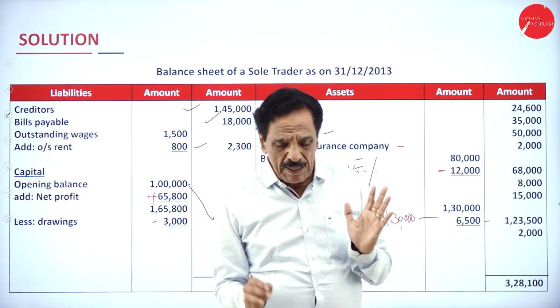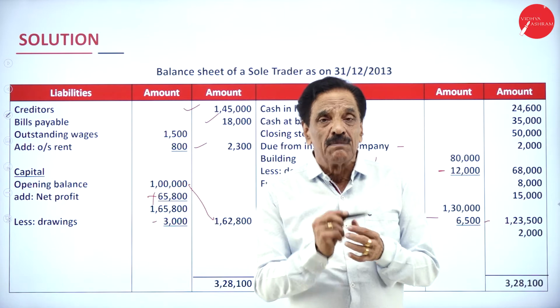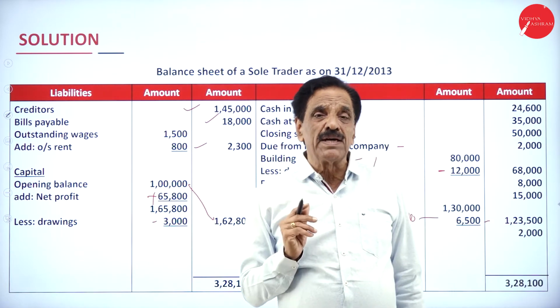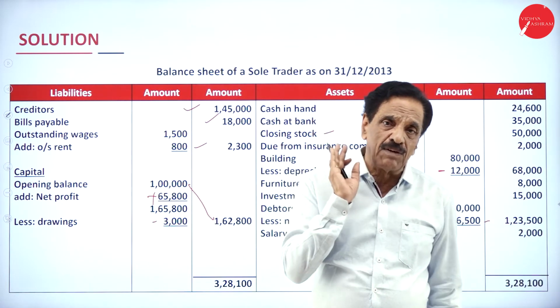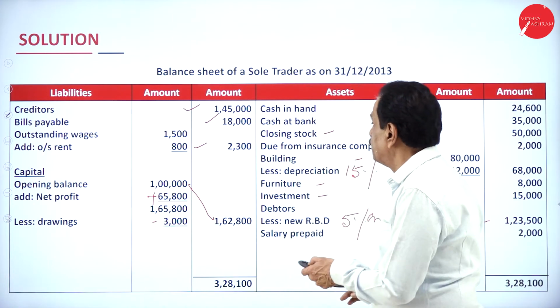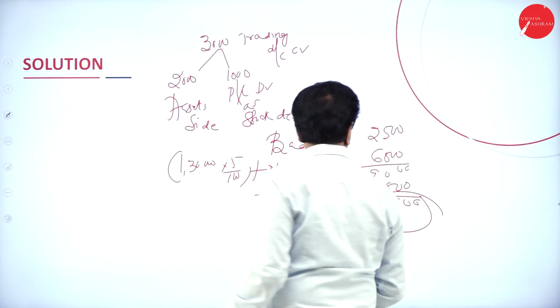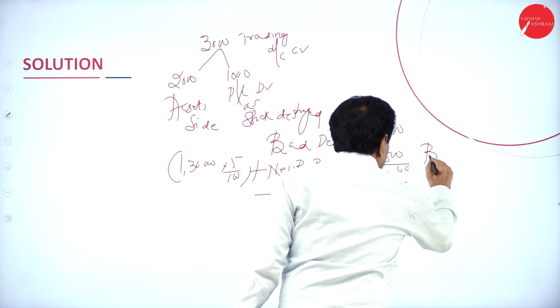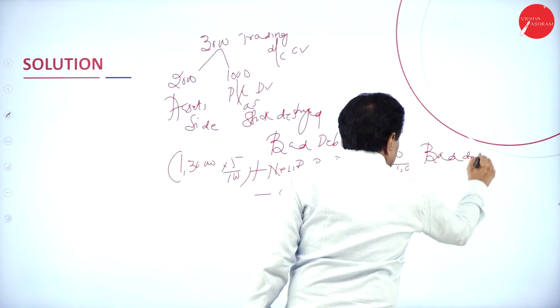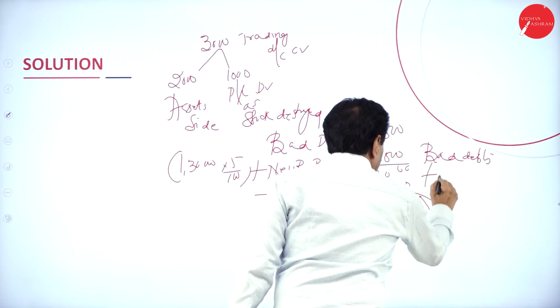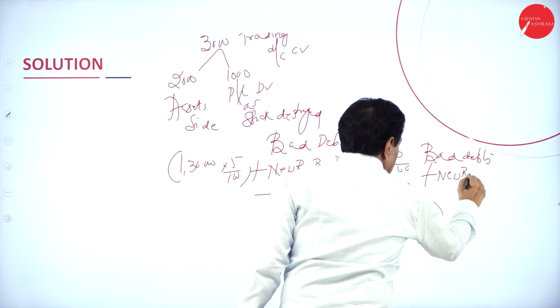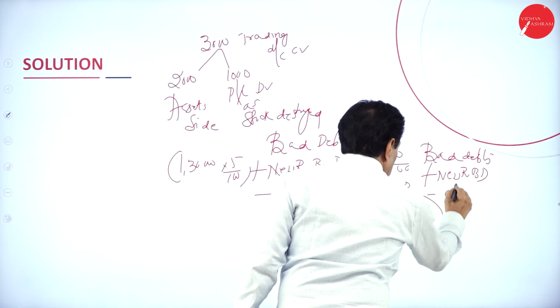So regarding the bad debt, you must have a formula. Bad debt plus new RBD minus old RBD. This is very important, I will explain once again. Here now, this is an important formula. Bad debt plus new RBD minus old RBD.